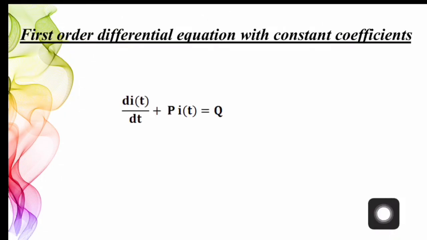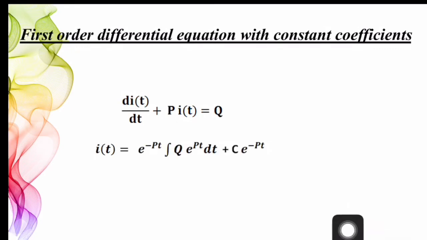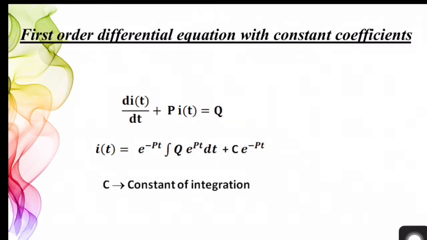Here you can see a first order differential equation with constant coefficients: di of t by dt plus p into i of t is equal to q. The solution of this equation is i of t is equal to e raised to minus pt integral q e raised to pt dt plus c e raised to minus pt, where c is the constant of integration.